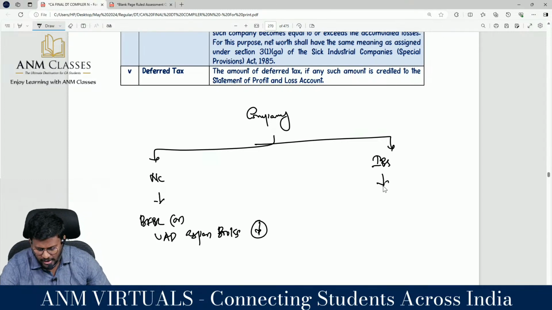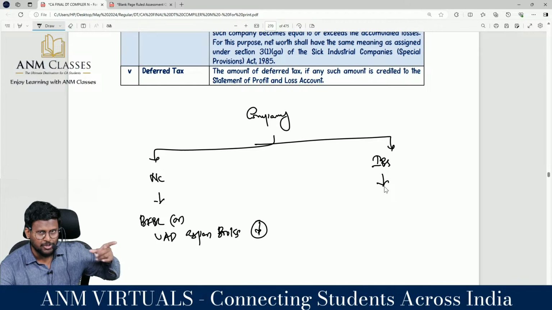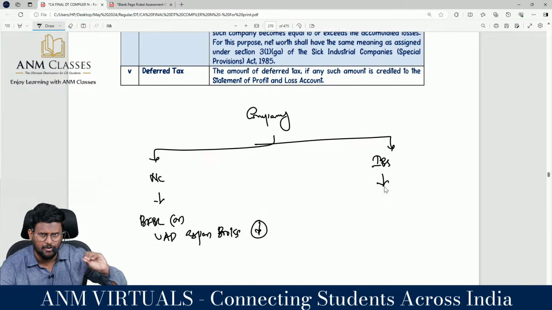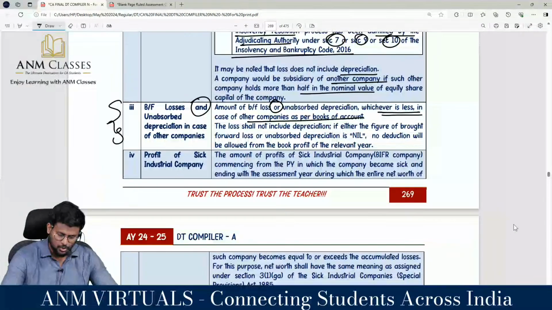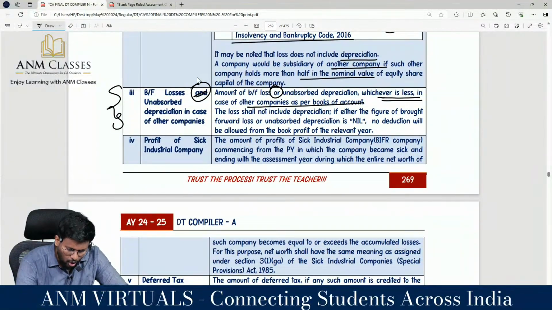Whereas with regard to any company whose directors have been changed by the central government, that means basically a fraud company, or whose Insolvency and Bankruptcy Code is applicable, then brought forward business loss and unabsorbed depreciation as per books, whichever is lower. So here it is 'or'.